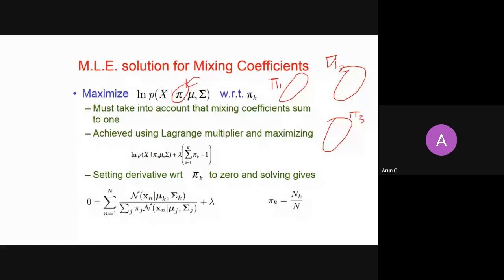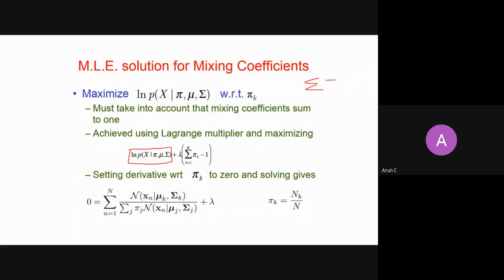Right. So these are the prior probabilities, and now there is a constraint, as I showed you in support vector machines. This is what you want to maximize, my log likelihood function. But there is also a constraint: all these pi k should sum up to 1. So this is an equality constraint.